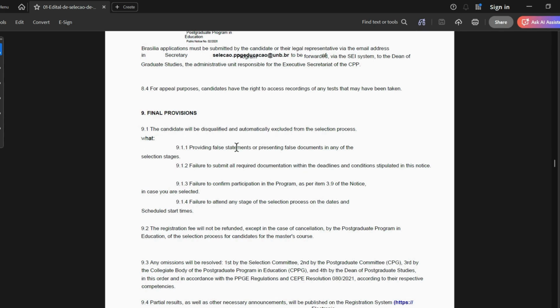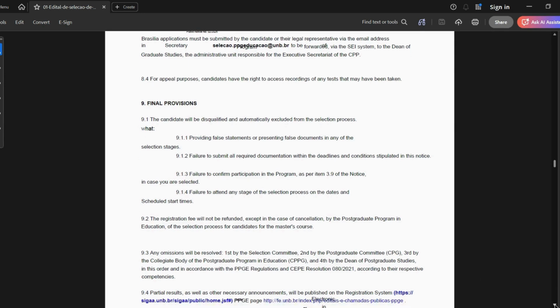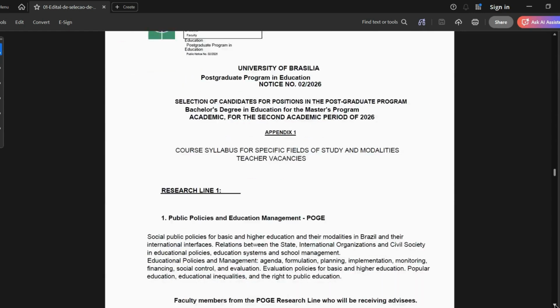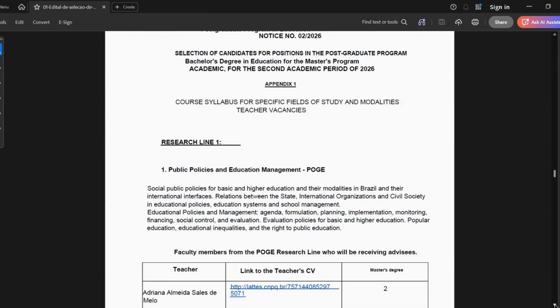As for the final provisions, you will be disqualified if you provide false information, if you don't submit all the required documentation, if you don't confirm participation, or if you don't attend any stage of the selection process. The registration fee will not be refunded except in the case of cancellation by the postgraduate program. So that means except if they themselves cancel the program, it will not be refunded. Good. So these are the appendices now.